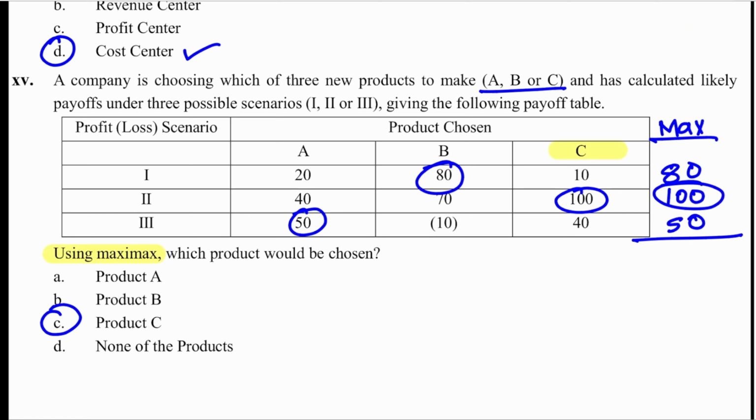So that's all for today's MCQ. We will continue in another session. We will take the previous year question paper.